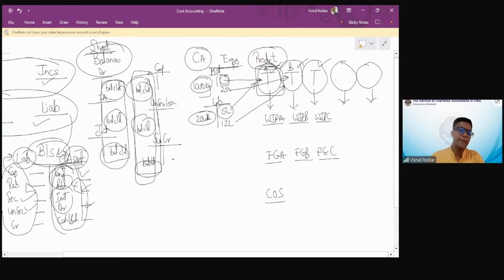Now, why do you prepare the account for each product in 3 categories or in 3 stages? Because I also want to do cost control. I also want to do cost reduction. Cost control, cost reduction is possible only when I do detailing of my cost. So if you want to control anything, if you want to reduce anything, you have to go to the details of it so that you can identify where there is a problem which I can control or reduce. So for each product, we prepare 3 accounts, because I will be doing costing of each product, but stage wise, so that I can also do cost control, cost reduction.